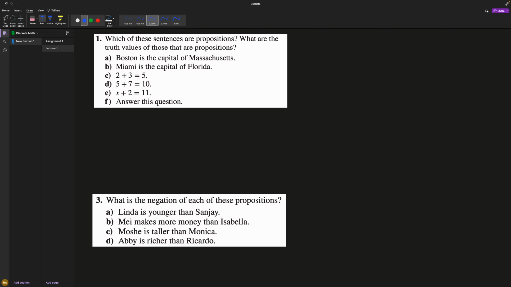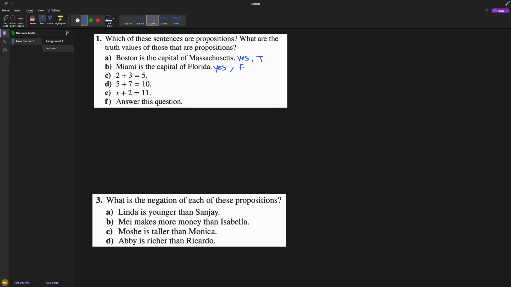Therefore, it is a proposition. So this is a yes, it is a proposition. And is it true or false? I believe Boston is the capital of Massachusetts. Miami is the capital of Florida. That can be true or false, therefore it is a statement.